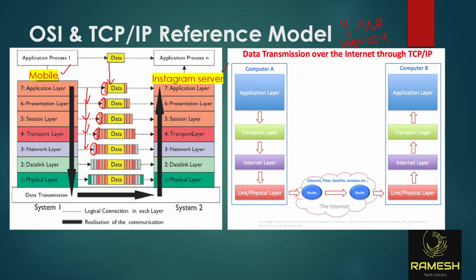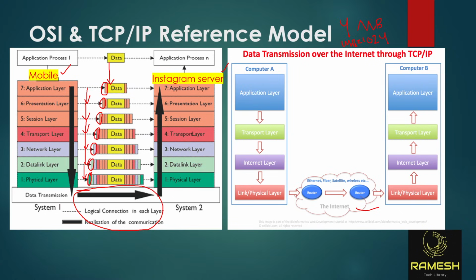Now when it is moved to the data link layer, again it will protect it with one more layer. Finally, your data is protected with these many layers. After that it will exit through your device. If you're using a computer, it will exit through the computer, or if you're using a mobile phone connected with Wi-Fi, it is exiting through Wi-Fi and traveling across the internet, in the right side direction. So it will exit through the mobile phone, travel across the internet, and reach the Instagram server.